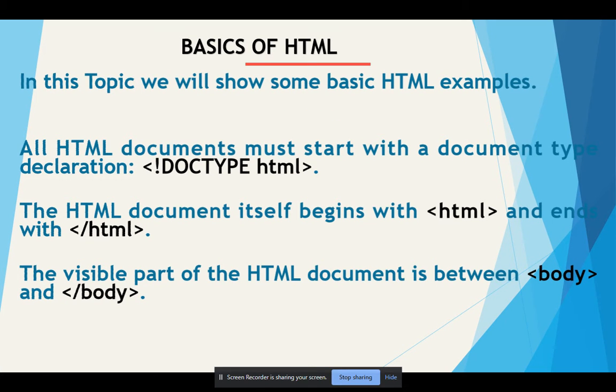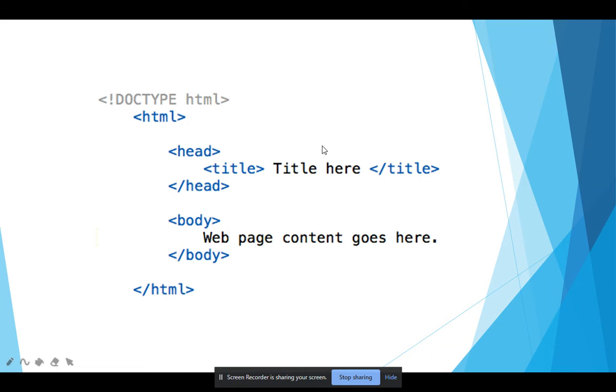And if you have any query regarding these basic terms that I tell you, you can ask me. Okay. So this is our basic structure of HTML. You can see I show it in my code editor. I hope you understand that this is the doctype HTML tag, this is our main HTML tag start, this is our head, and this is our body. Okay.